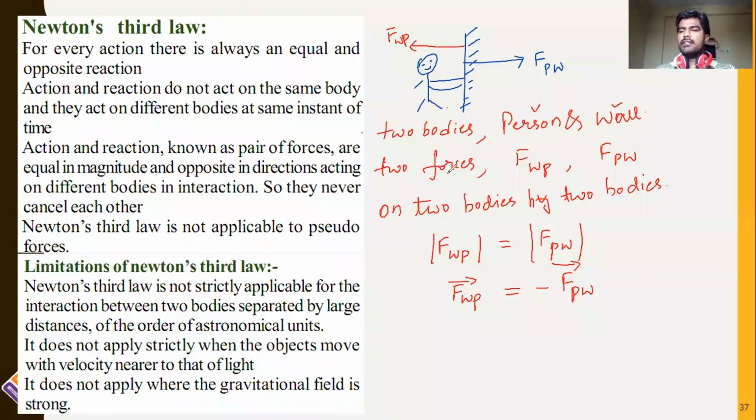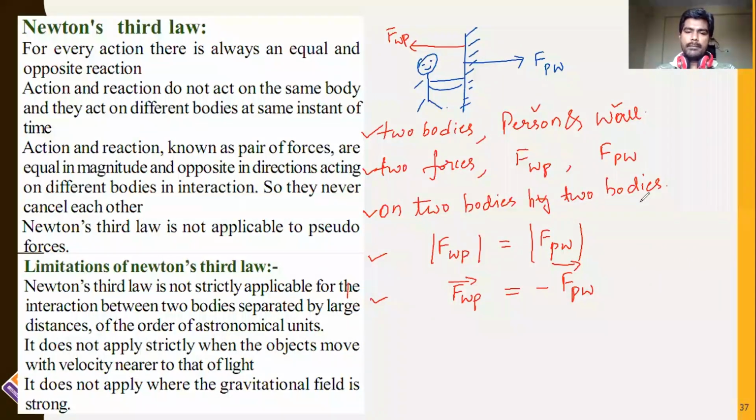So the first condition is that there should be two objects, and the second condition is that there should be two forces, and the third condition is that the two objects should exert force on two different objects. And the fourth condition is that the magnitudes of the forces must be equal and the directions of those forces will be opposite to each other. That is what action is equal to negative reaction. So all these conditions are to be noted when you are giving any example of Newton's third law.